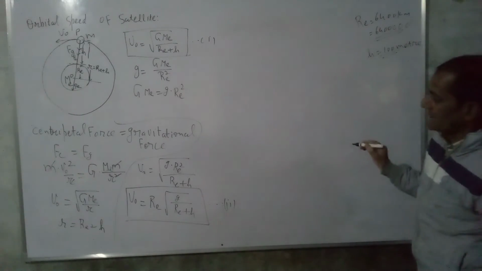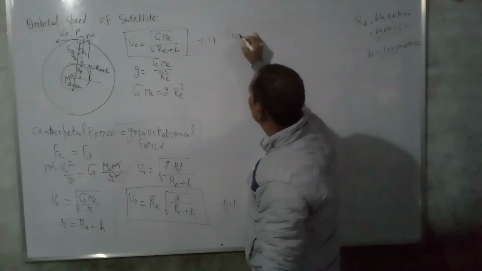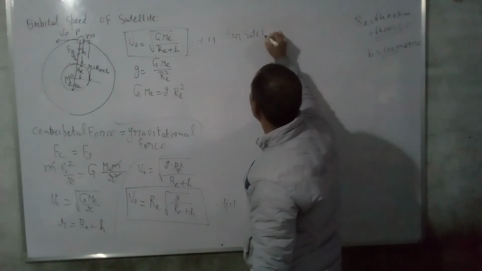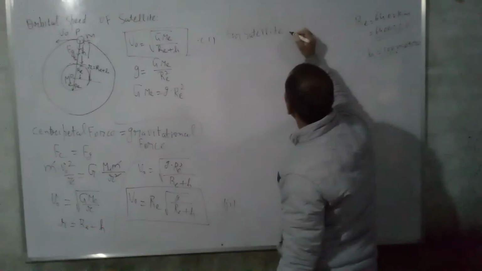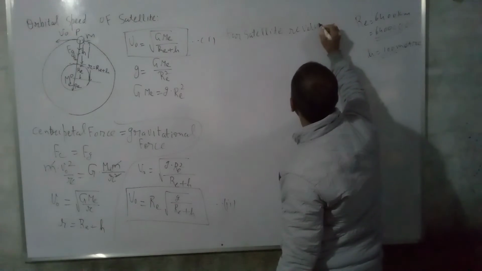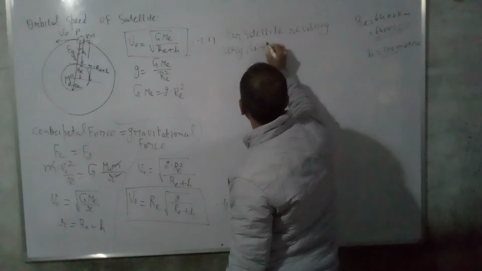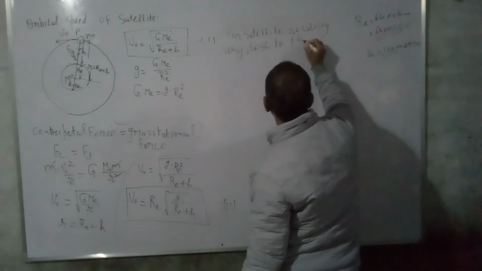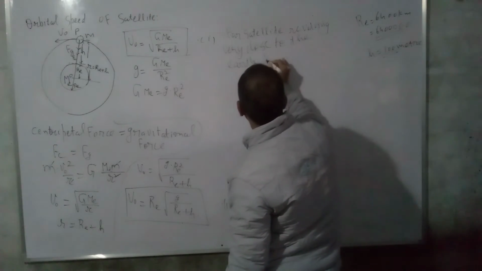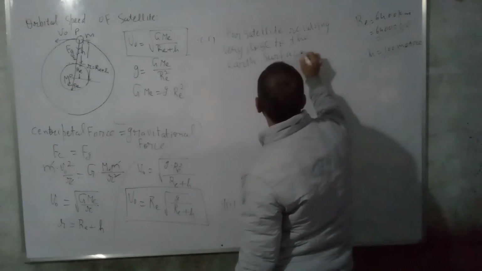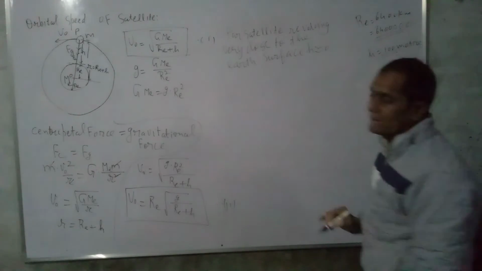So for a satellite revolving very close to the Earth surface, h is approximately 0 in comparison to radius of Earth.